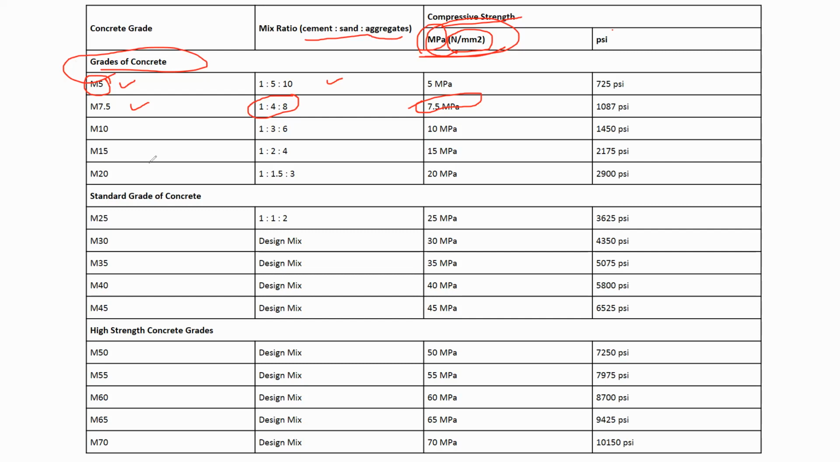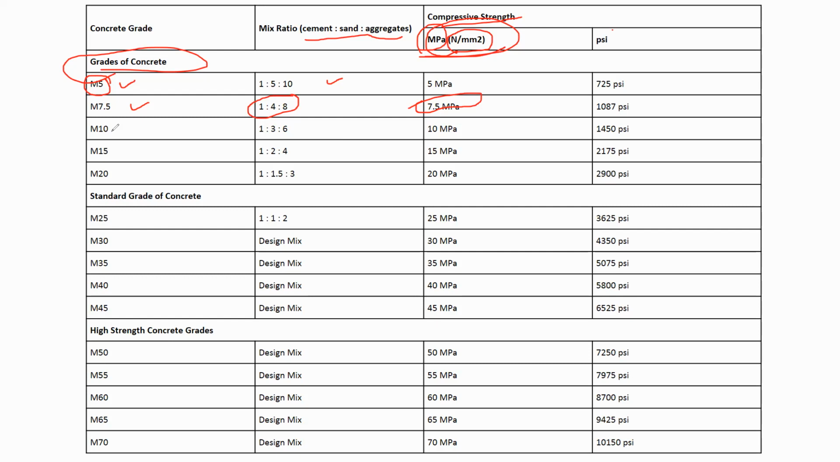So as you go on, for M10 it is 1 is to 3 is to 6, M15 is 1:2:4, M20 is 1:1.5:3, right? So till here, from M5 to M20, these are the different grades of concrete for which we can get the concrete strength up to 20 megapascal.